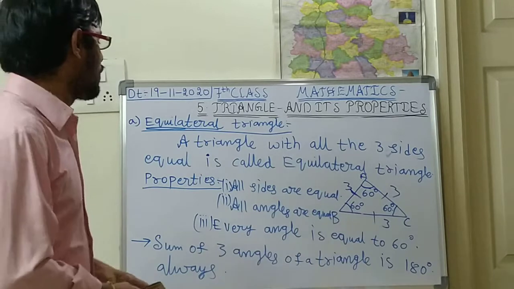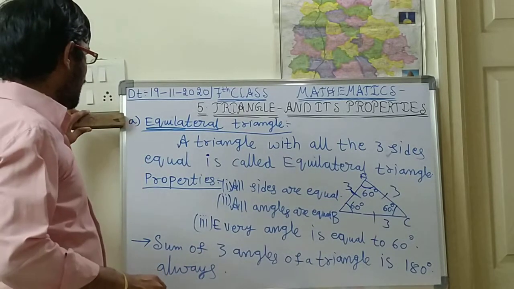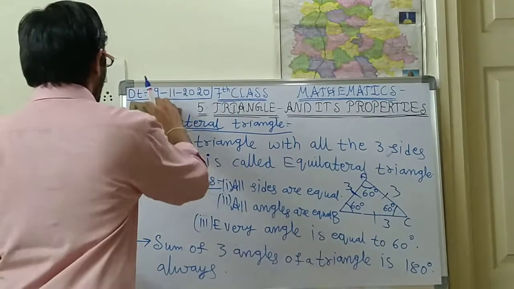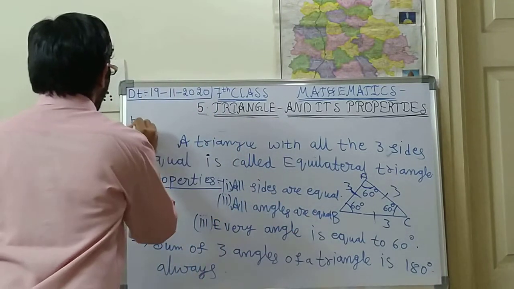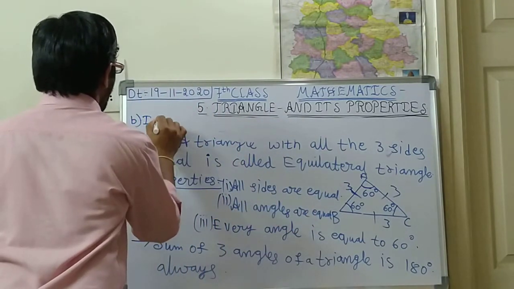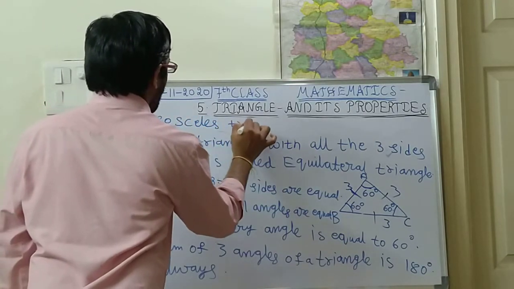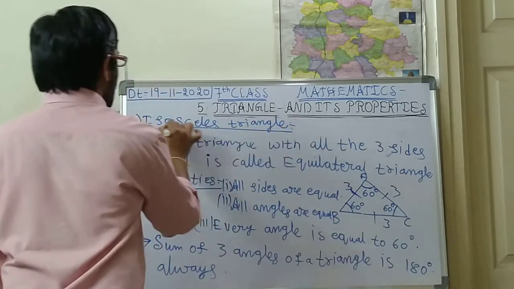Next we shall go with the next type, B. What is the next type? The next type is the isosceles triangle. B, isosceles triangle. Please put the heading isosceles triangle.